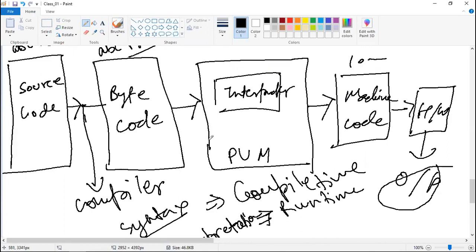Okay, does anyone have any question about which code gets generated after compilation, what kind of error will be checked here, and what a syntax error is? Anyone having any question here? So I have one question. In Python also it compiles? Yes, it compiles. It is both a compiled and interpreted language, both. Python is both. So both means it does interpretation in one way and the other way it does compilation, or it always compiles and then interprets it? It first compiles and then interprets.